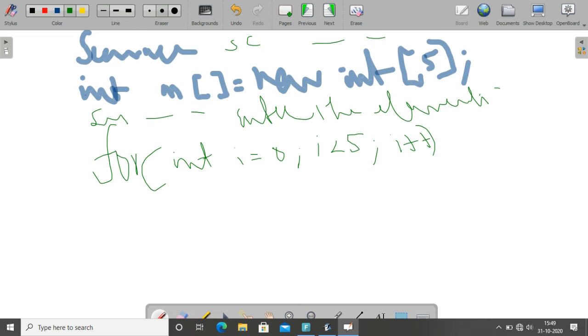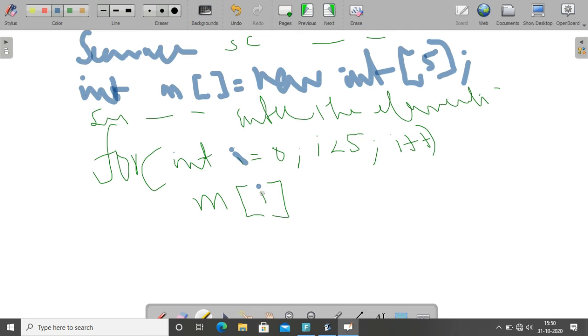Integer in the sense we will use, if it is a scanner, we will create an object: Scanner sc equal to new Scanner of these all the things you know. Then how will you read a single integer variable? sc dot nextInt of.